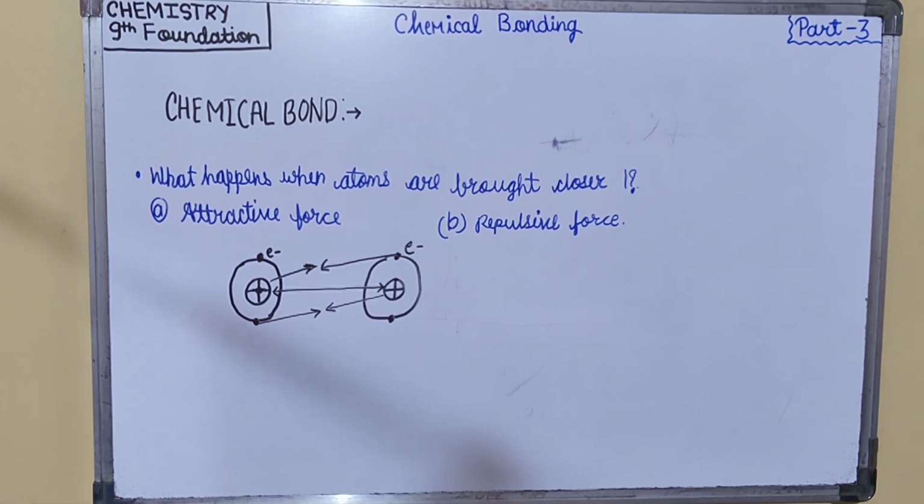And when atoms come too close, it becomes a case of too much is too bad. Over here, the closeness should be neither too high nor too low to attain maximum stability. Next topic is electrovalency theory.